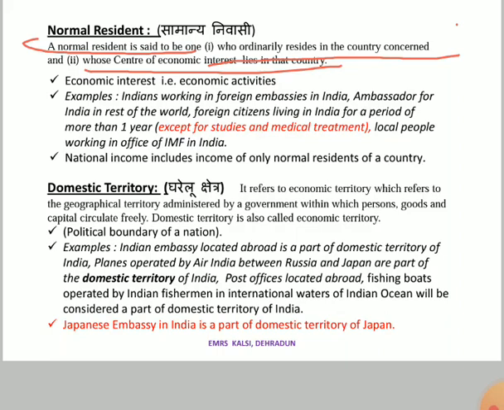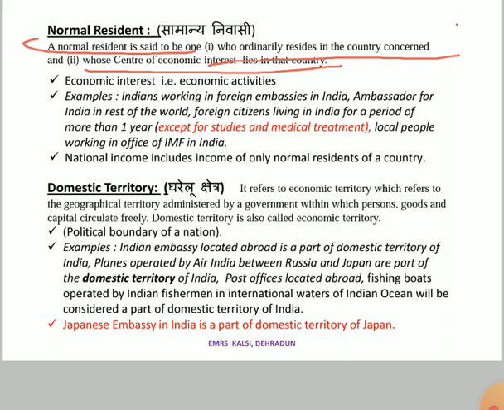Students and patients for medical treatment, if they are staying there for more than 1 year, obviously the students will be staying for more than 1 year, but they are not earning there. They might be spending, but they are not earning there, so they cannot be called normal residents of any country in which they are residing.